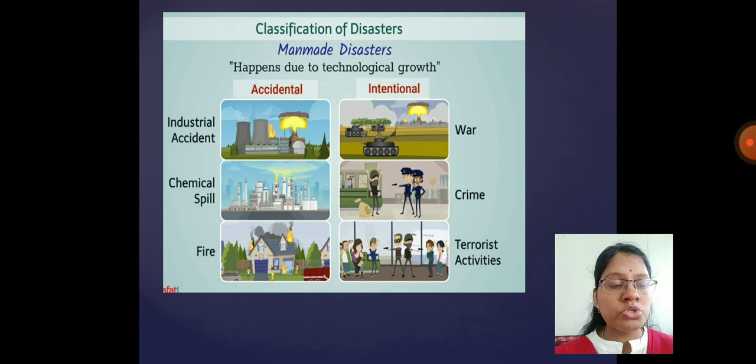So as our soldiers are fighting in the borders with the neighboring countries, they put bomb explosives. So this causes a change in our environment. Ecology is disturbed. The pollution arises. So this is what? This is a man-made disaster. So which type of disaster can be avoided? Can you think and tell me? Yes, man-made disasters can be avoided.